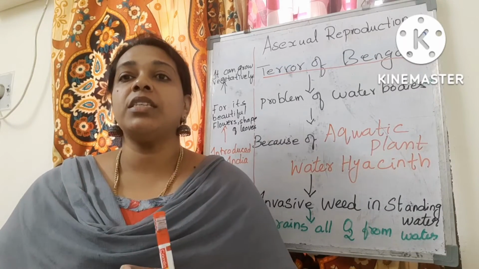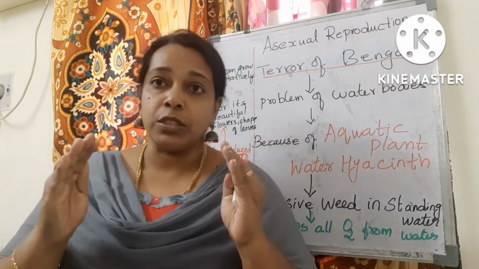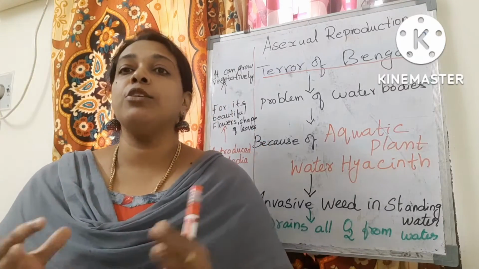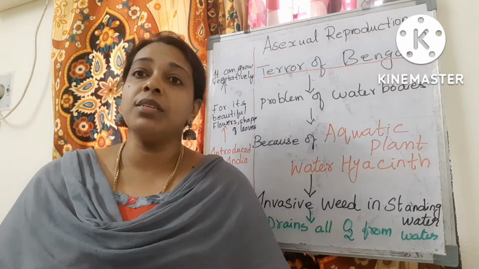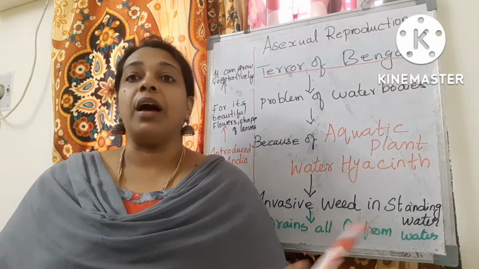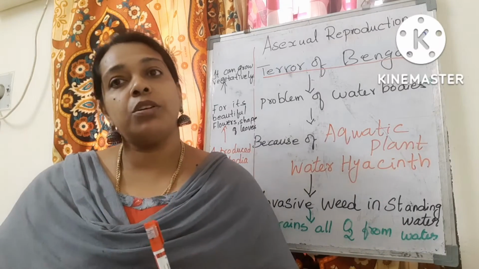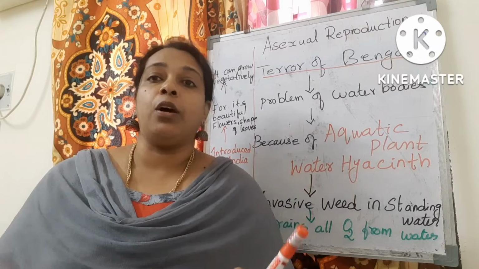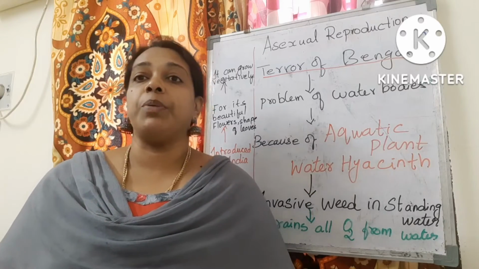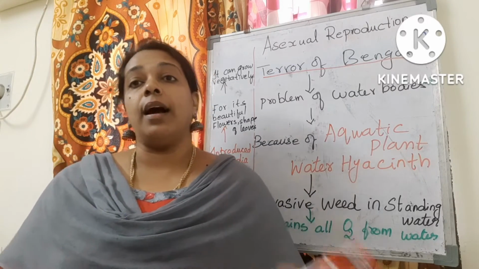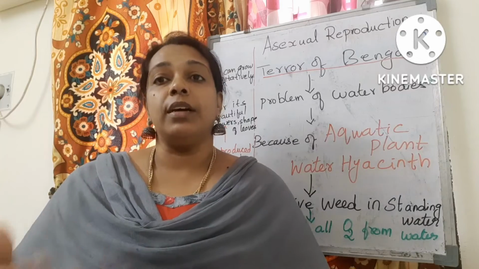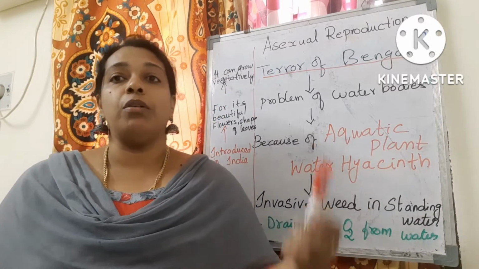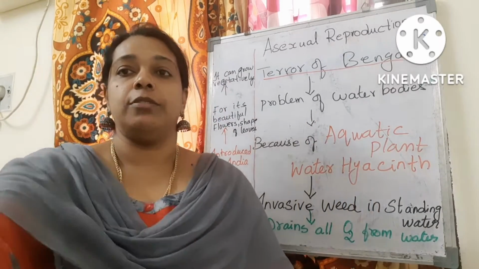This vegetative propagation ability is used by gardeners and farmers for propagating new plants for commercial purposes. What is commercial purpose? To make money out of it. For that purpose, farmers and gardeners are using it to develop new plants. That's all about this vegetative reproduction.